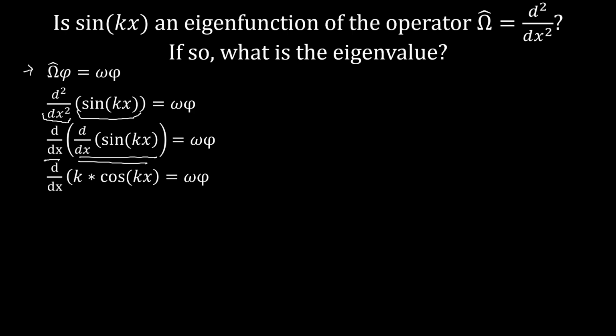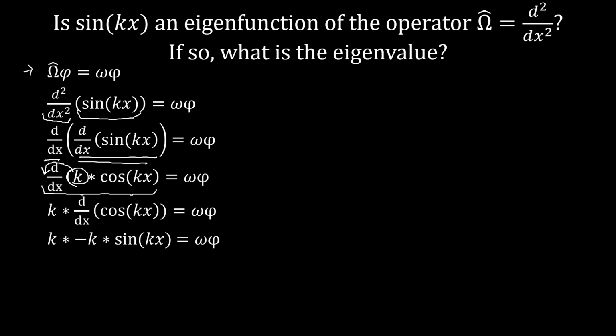So now on our left-hand side, we still have to take another derivative, the derivative of k times cosine kx. And doing so gives us k times the derivative of cosine kx. You'll notice we just pulled the constant outside of the derivative. And then taking the derivative of cosine kx is negative k times sine of kx.